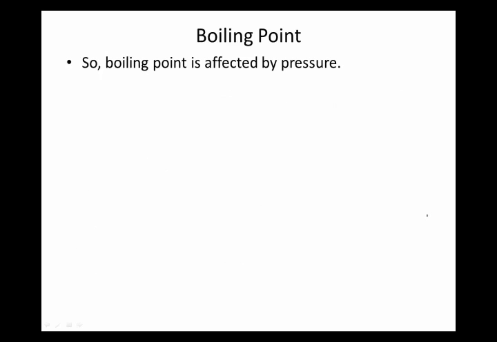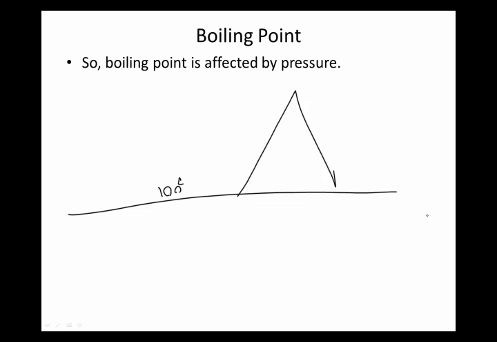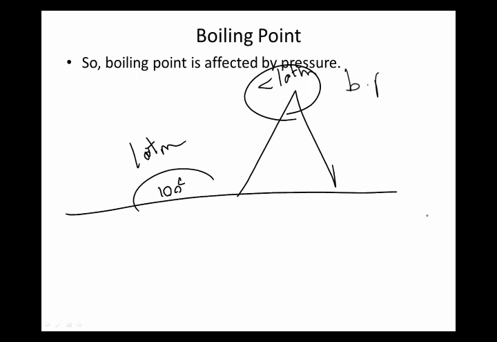Okay, so let's talk about boiling point. Boiling point is affected by pressure. Down here at sea level, water boils at 100 degrees C. But if I go to the top of a mountain, how is this going to affect my boiling point? The normal boiling point is still the same, but the practical boiling point is different. It's 100 degrees down here because the atmospheric pressure is 1 atmosphere. But if the atmospheric pressure is less than 1 atmosphere, then the boiling point of water, think about this, does it have to go up or down?